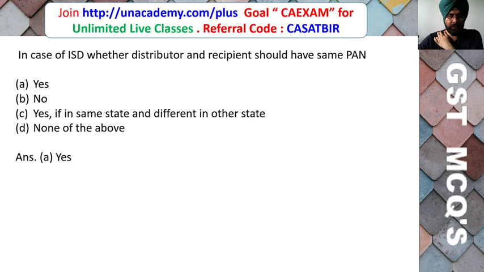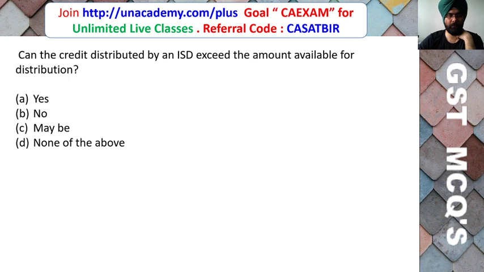Here the correct answer is yes. The PAN should be the same for the input service distributor and the recipient, only then they would be called input service distributor and recipient, and only then the input service distributor can transfer the input tax credit.